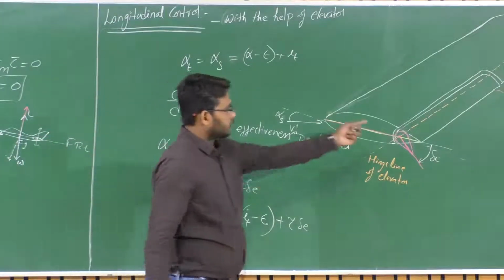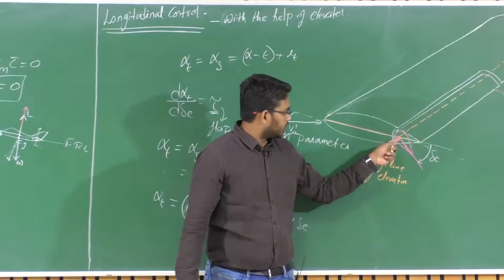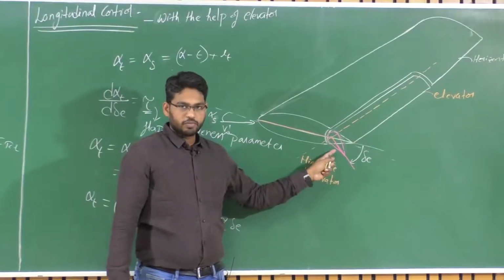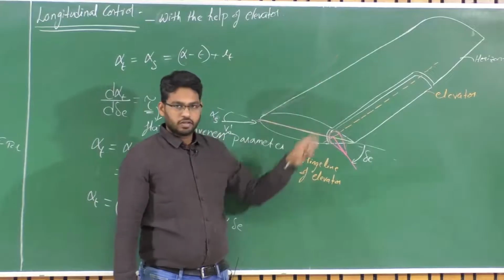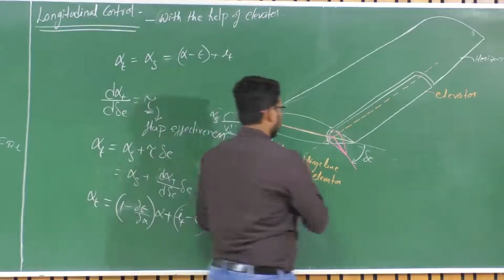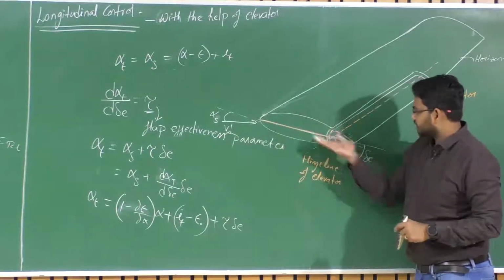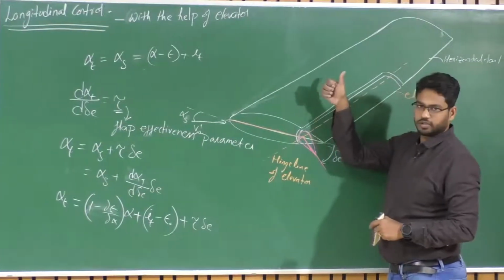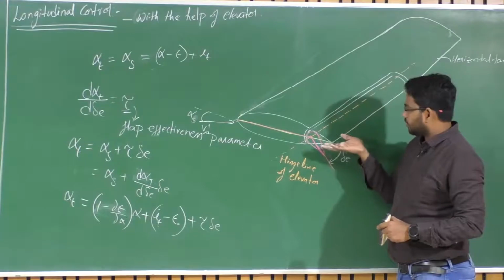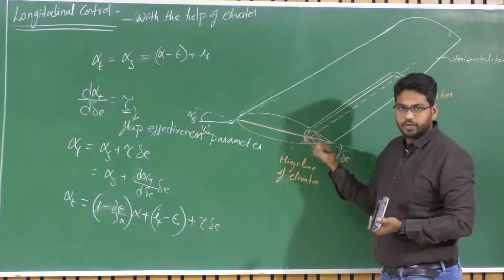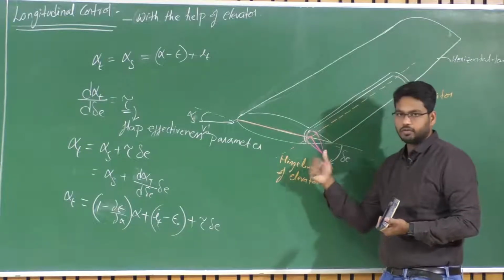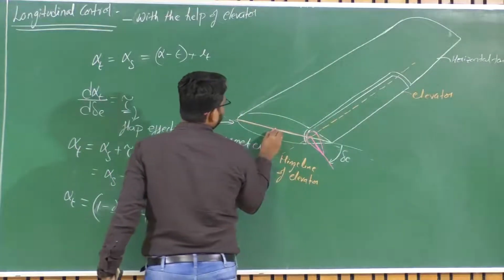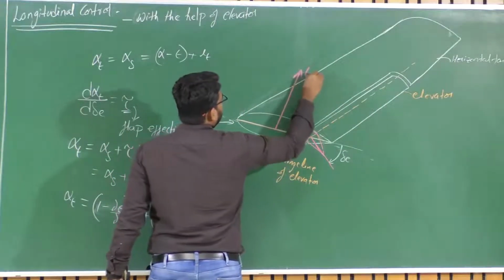Now again coming back to this figure, when there is delta E deflection, there is a change in camber, that means there is a change in lift. Am I correct or not? In layman's language, it is trying to obstruct the flow here, so the flow will exert a force in the opposite direction. So now with a positive elevator deflection, when the elevator is deflected downwards, there is an upward force at the tail, right? This is the lift at the tail.